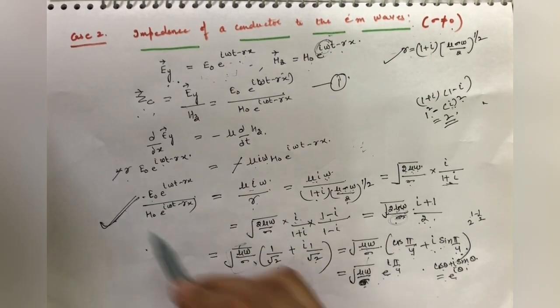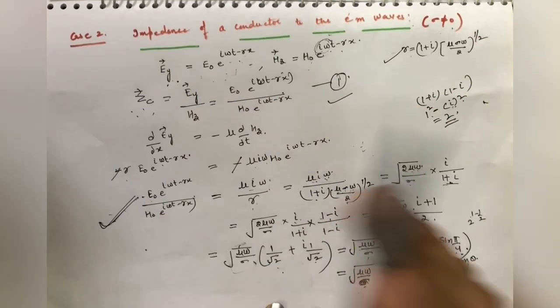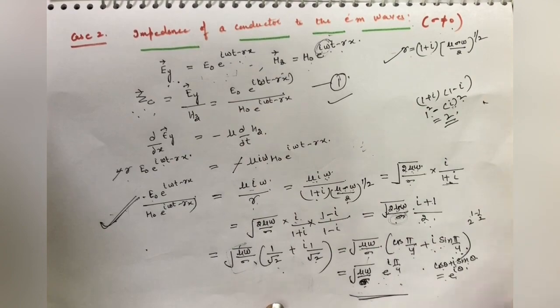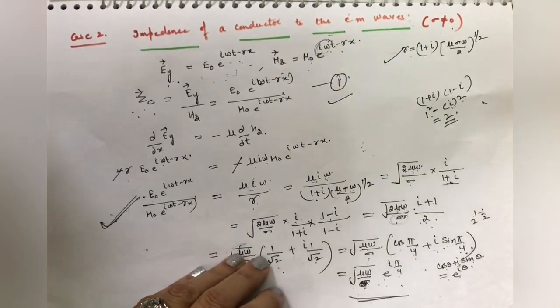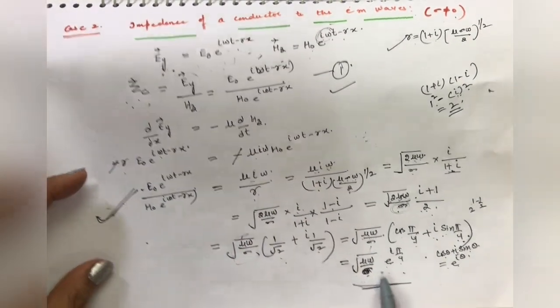So when we put this value under root of this in this, we get the value of zc. So this implies equation 1, the ratio of ey over ez, that is equal to this.